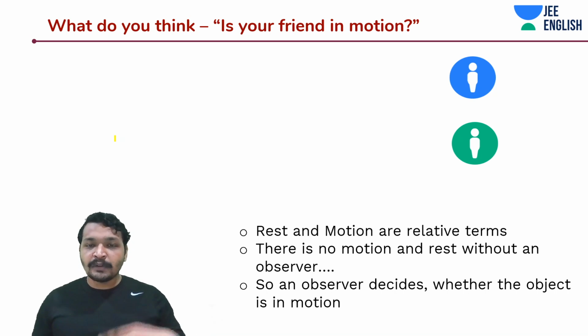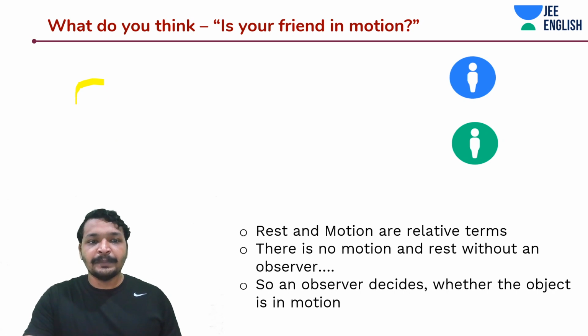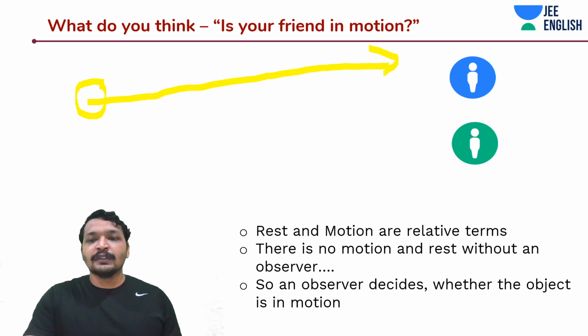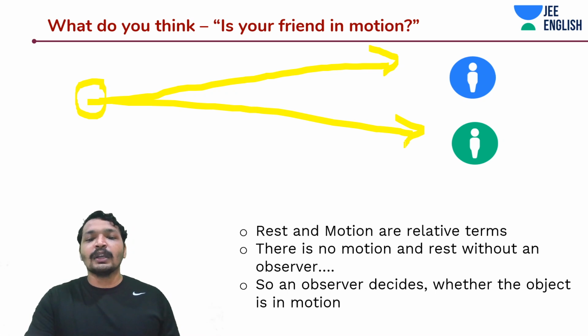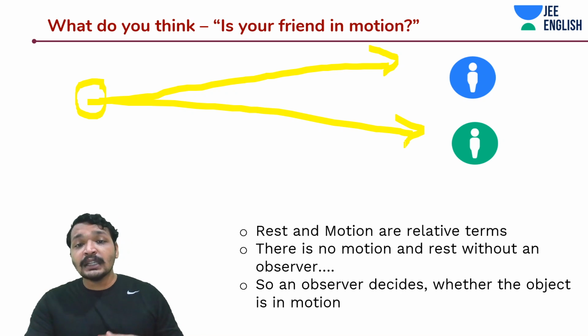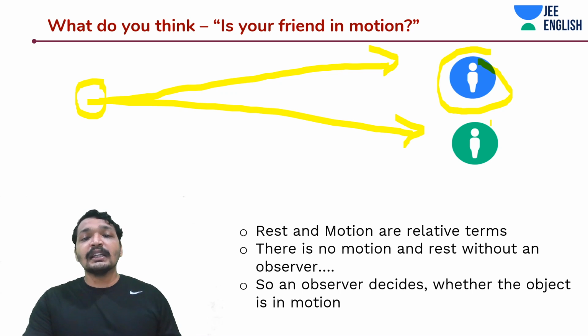So there must be one observer, some stationary observer outside, observing these two people and saying that these two planets are moving. If there was no one, then no one would know that these two planets are moving. There should be an observer to say that these people are at rest or in motion. Because if this person is the observer, he is saying that the green never moved.